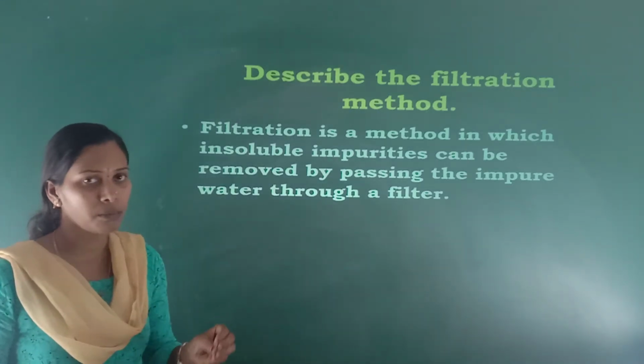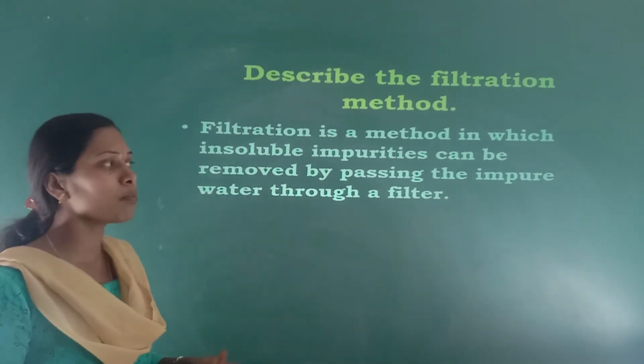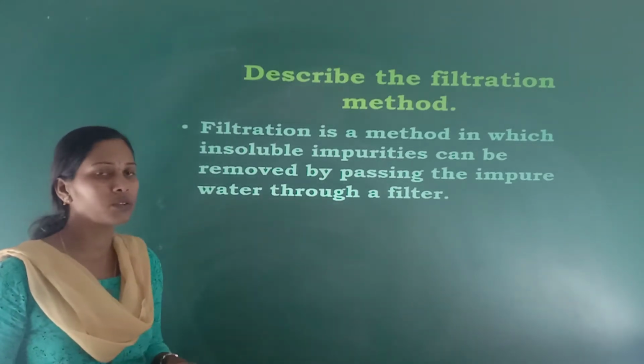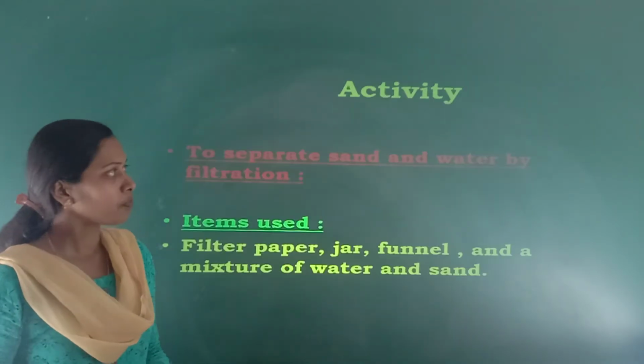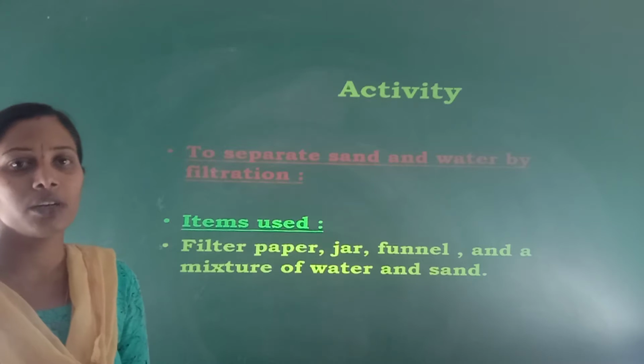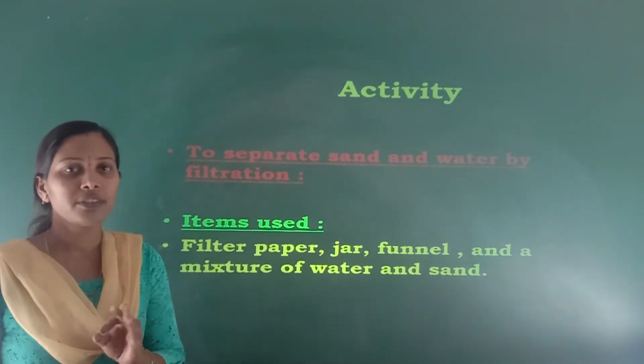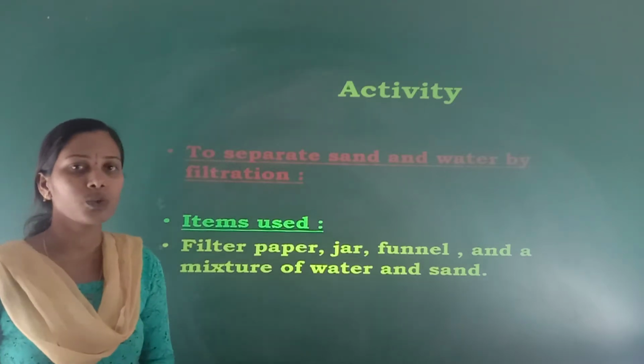So, filtration is a method in which insoluble impurities can be removed by passing the impure water through a filter. Now, the activity. We are describing the filtration method. First thing, to separate sand and water by the filtration method. What are the things we need?